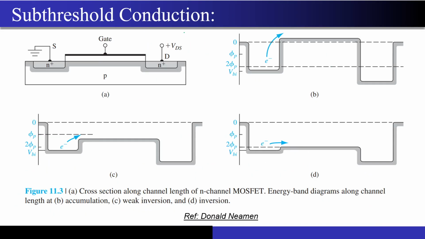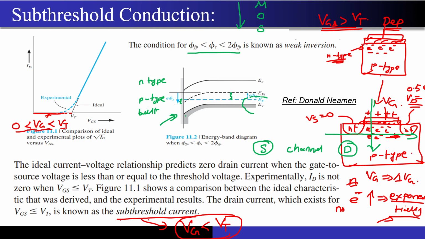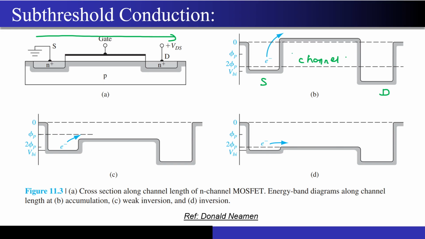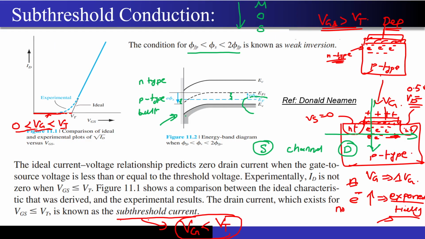And so this is the diagram that I was talking about. This diagram has been drawn across this cross section. This is my source, this is my drain, and this is my channel. So do not get confused. Even an interviewer will try to confuse you when you give interviews in the industry, or for MTech or PhD admissions. They will ask you to draw the energy band diagram, so first you should ask, across what cross section do you want me to draw?